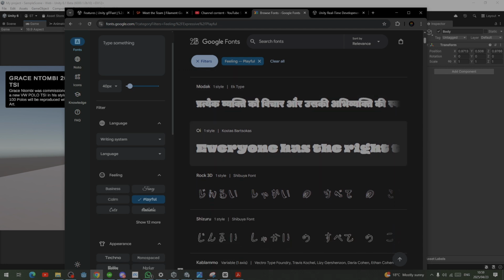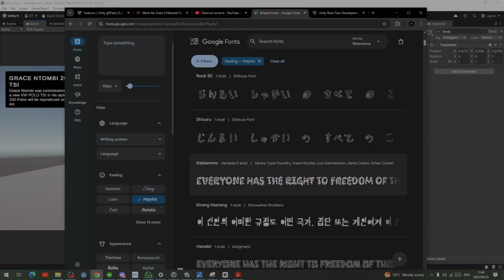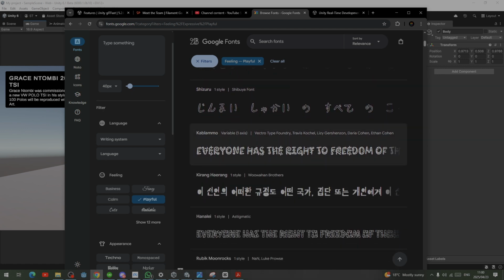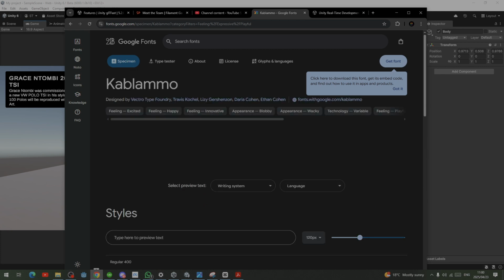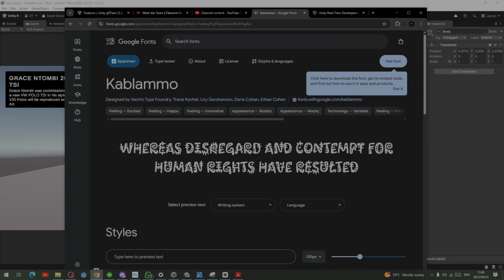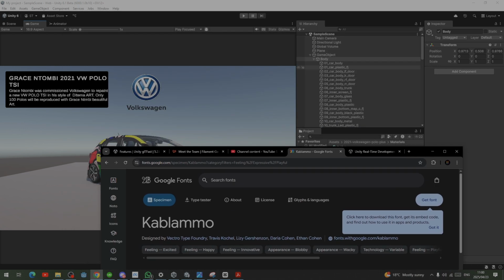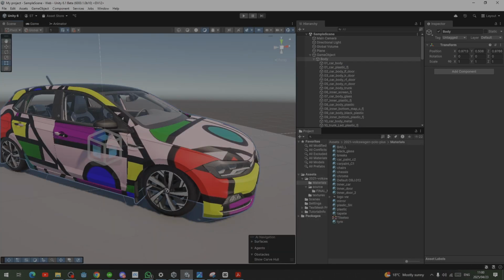Then we can try to find the font that we want that probably we can use. I love this one, Kapalamo, whatever is that. So we can get this font, and probably we can already copy whatever we have written to see how it's gonna look in that font.